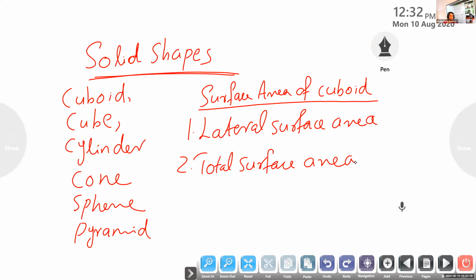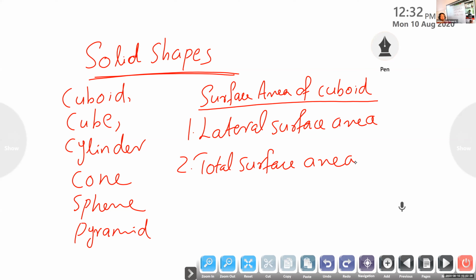Understood what lateral surface area is? It is the area of four sides only. Understood, Anugrah? Alan, got it? Yes, ma'am. Okay.